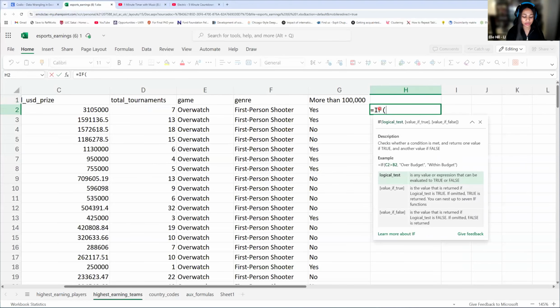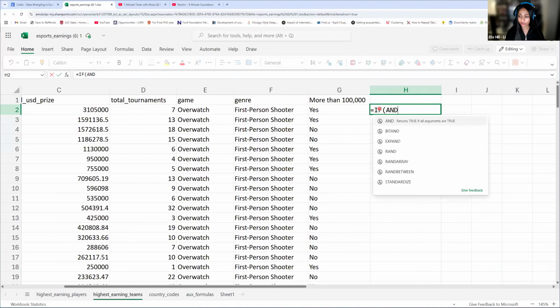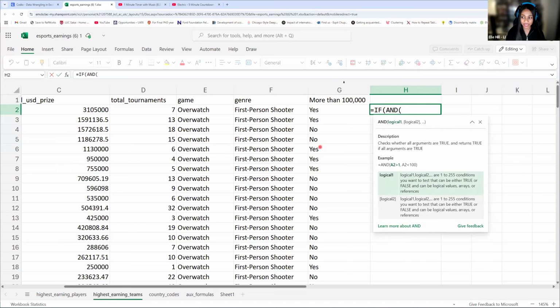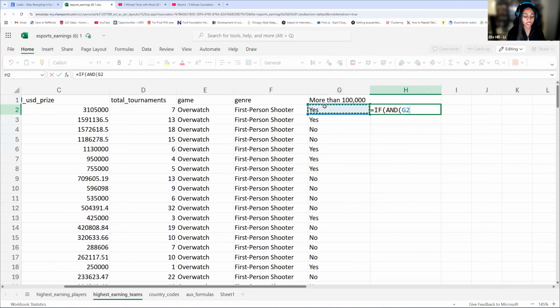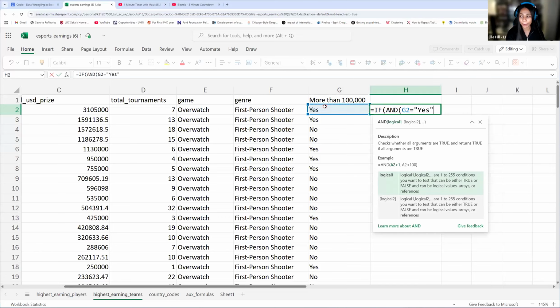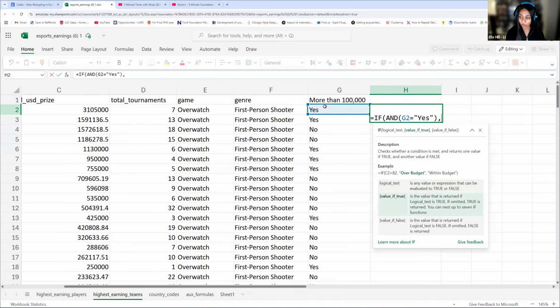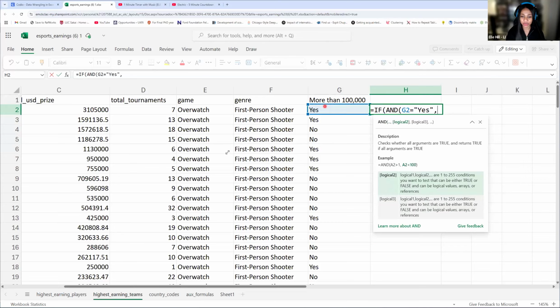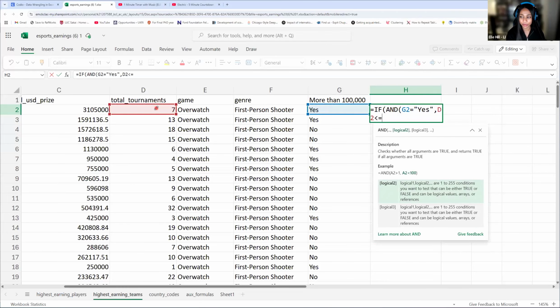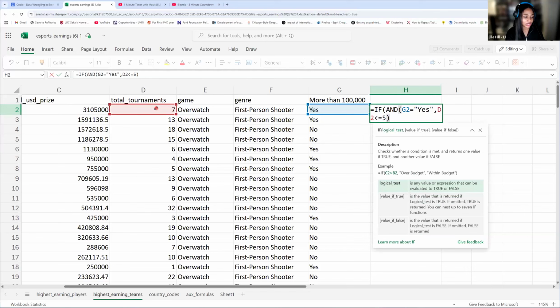Our first logical test is kind of handy because we already calculated this. It's already telling us if they're making more than 500,000 per tournament, so we just have to say this is equal to yes. That's our first criteria. And we have one more. Oops, I didn't mean to close that. We need to make sure that they're participating in 5 tournaments or less, so this is going to be less than or equal to 5. That satisfies our 2 conditions.